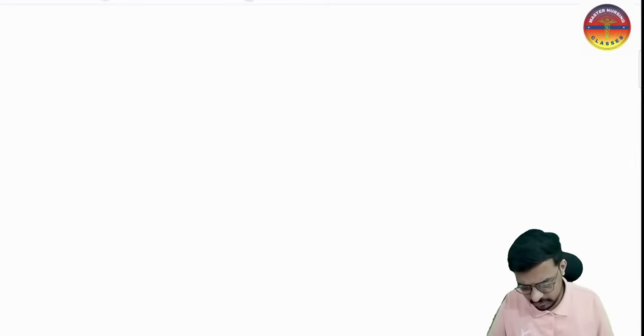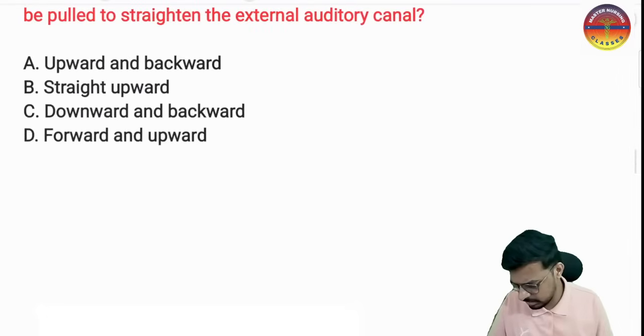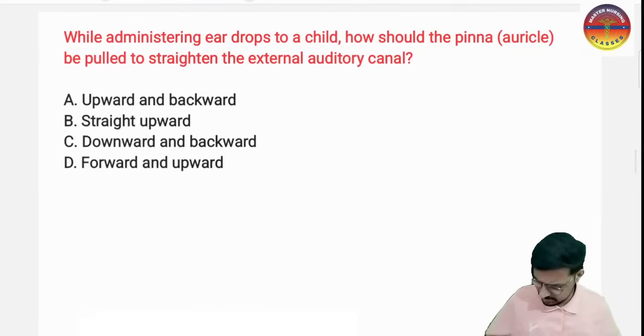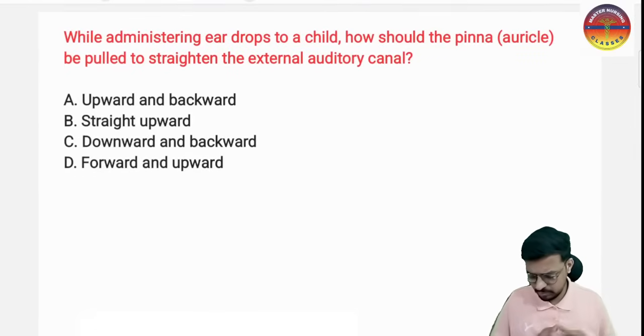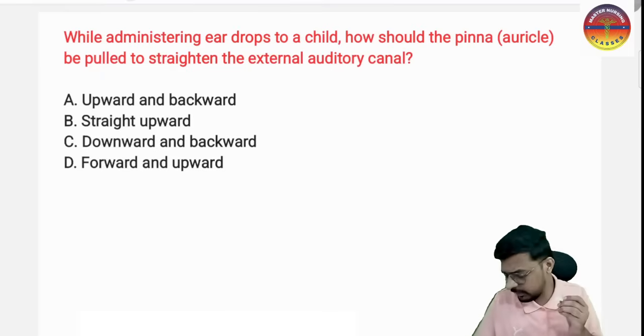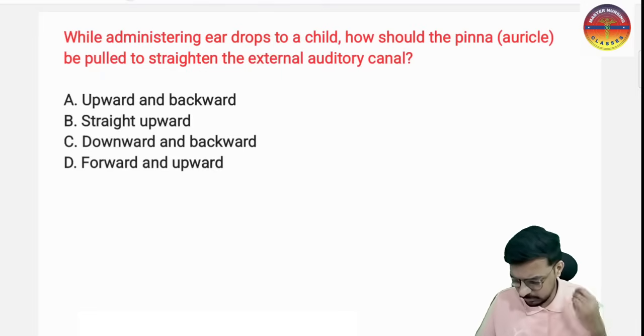Okay, so here it comes to the first question. Please take it as a very simple question I am giving first, so try to give the answer for this, right? While administering the ear drops, this was the question of the assignment of the last class. We conducted a very beautiful session, and this was the last question of that class which I gave for the assignment.